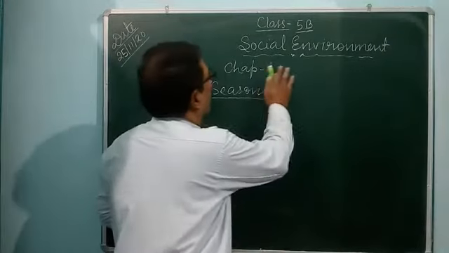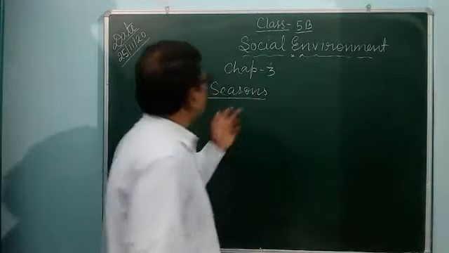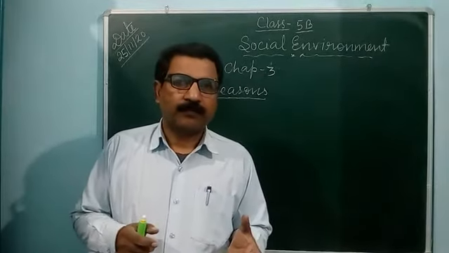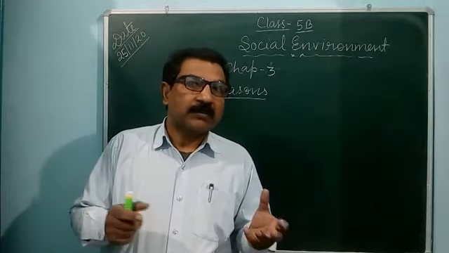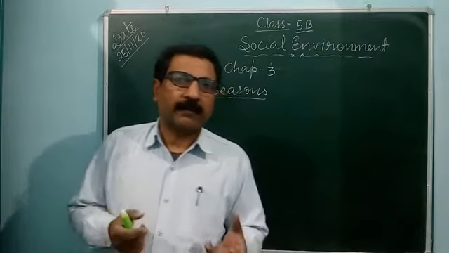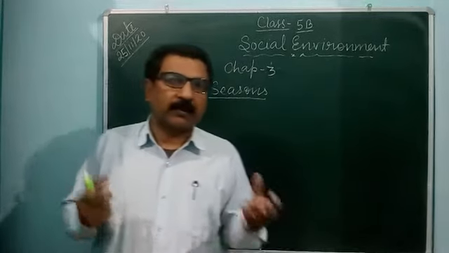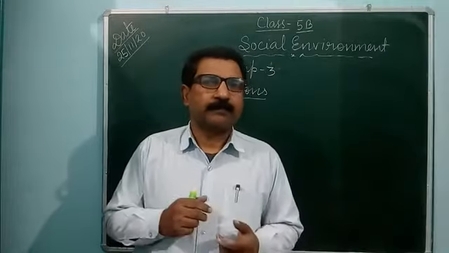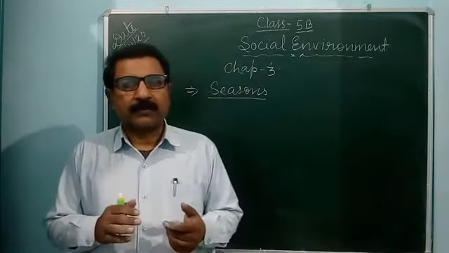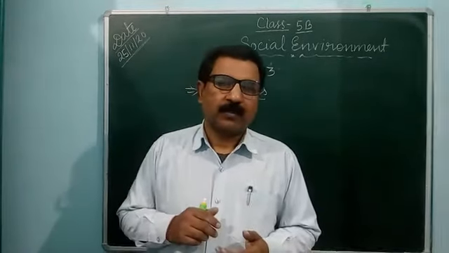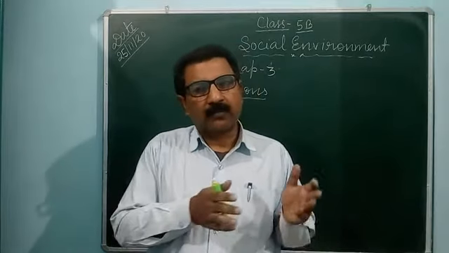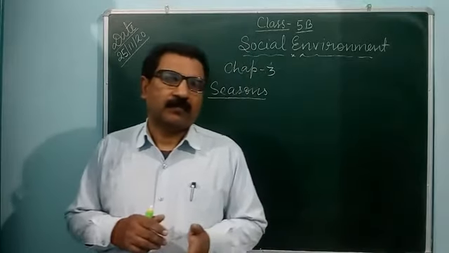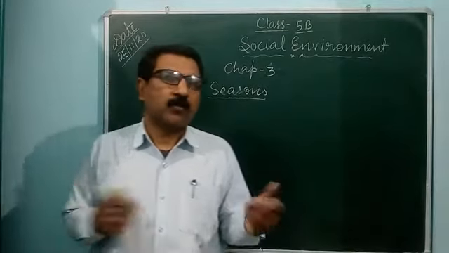Yesterday I explained the movement of the earth, rotation and revolution, and today I am going to explain seasons. How do seasons come? What is the natural method by which seasons come one after another? Seasons change, like after summer comes winter. So how is this possible?